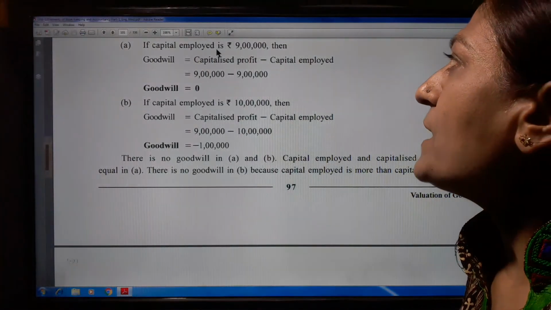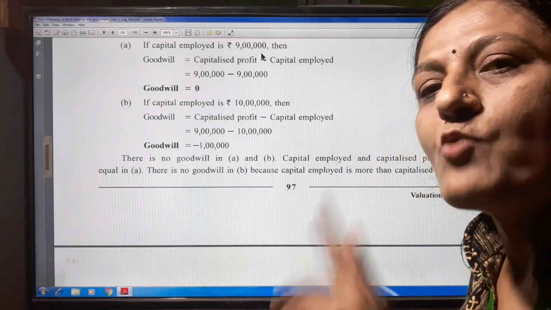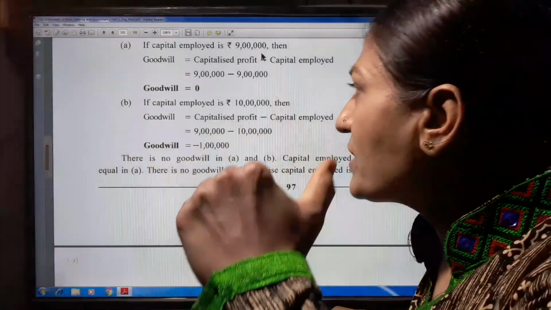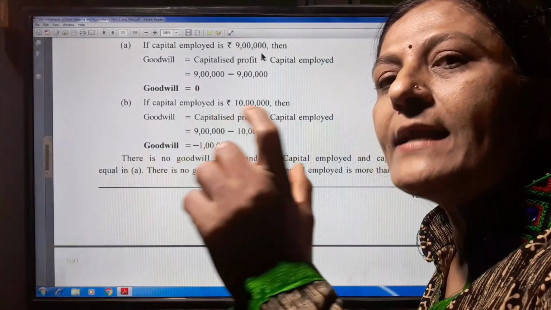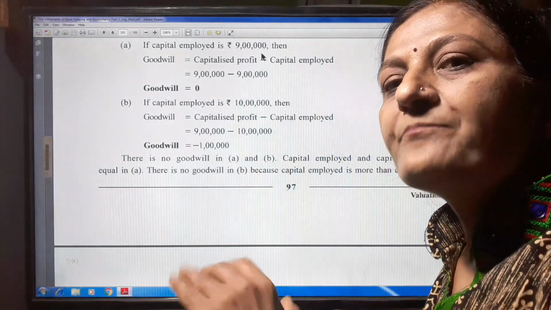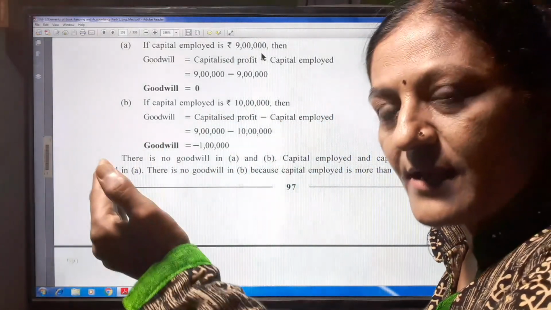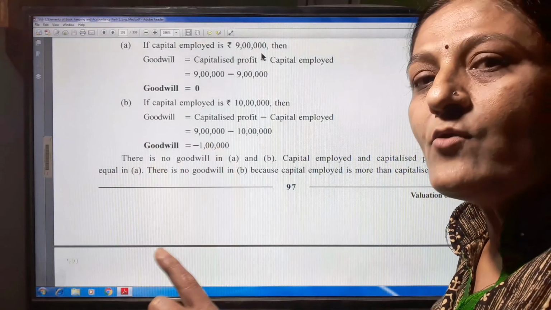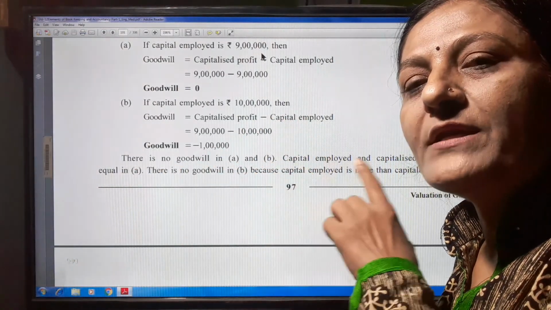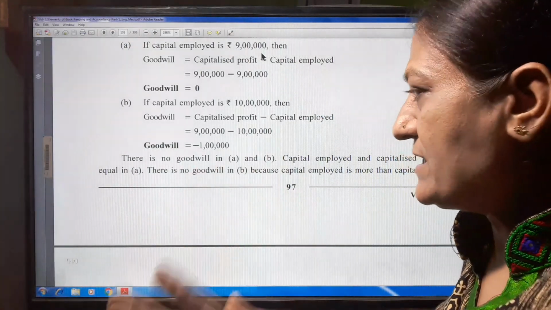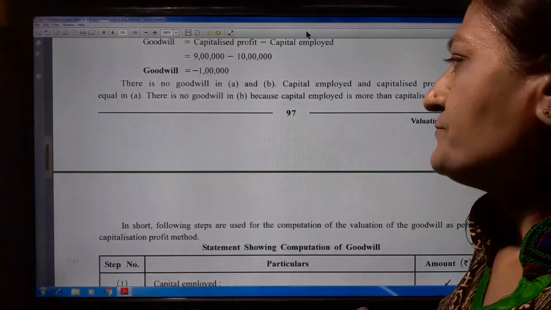If capitalized profit and capital employed are the same, then also goodwill is not there. And if capitalized profit and capital employed are given, and capital employed is more than the capitalized profit, then also we get the goodwill in negative. And when there is a negative, it means loss is there, so goodwill is not there.